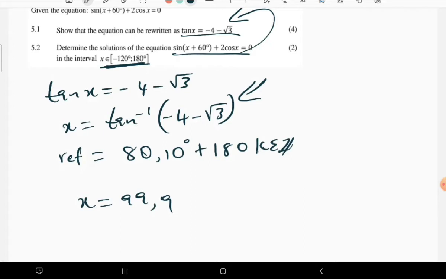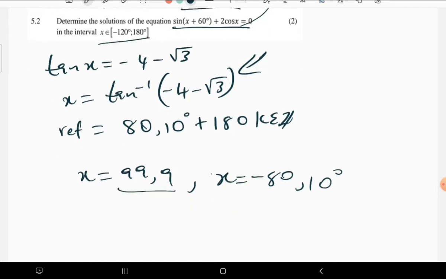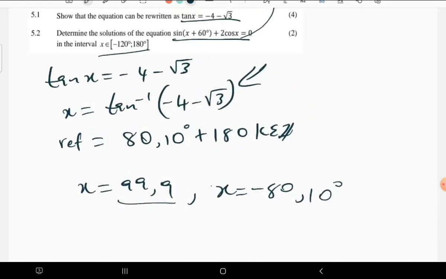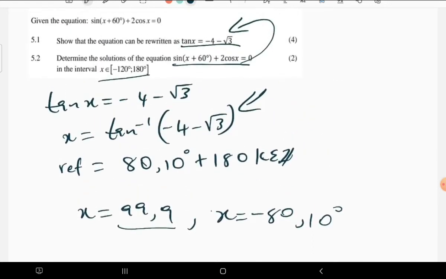When you put negative there, x is going to be negative 80. So we are going to have this one. So you can see that the values that we have fall under this interval. Otherwise, you can find the rest, but at the end of the day, they want us to get the values of x that fall under this interval.